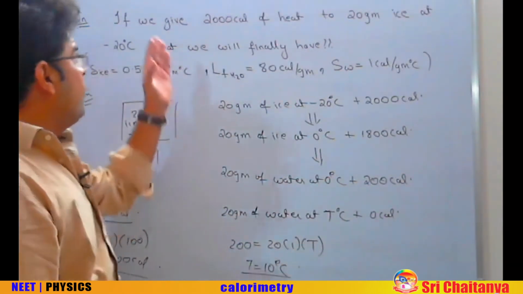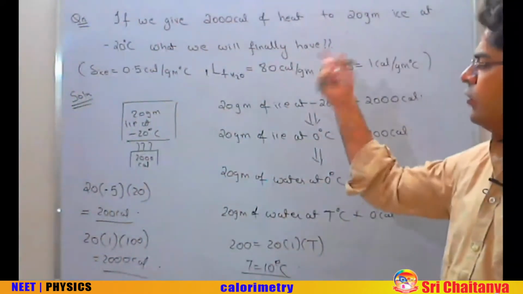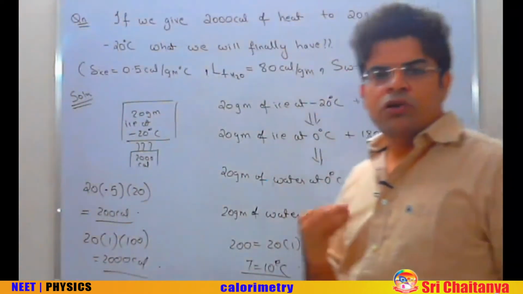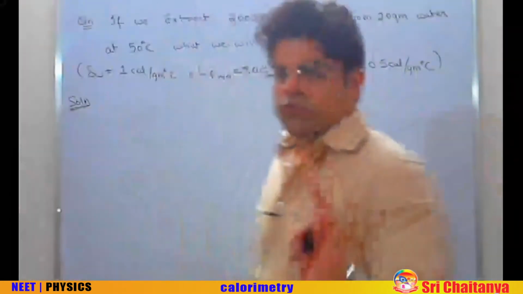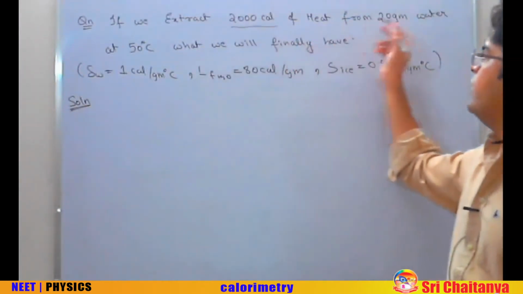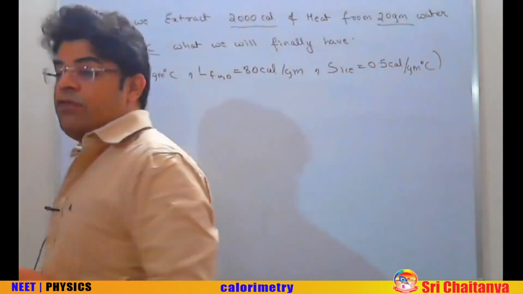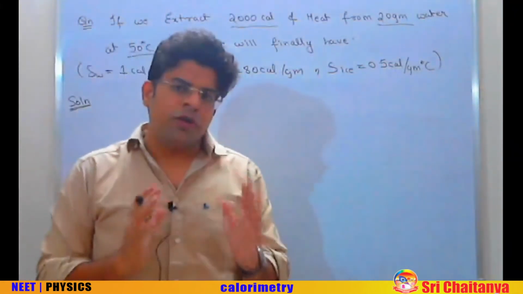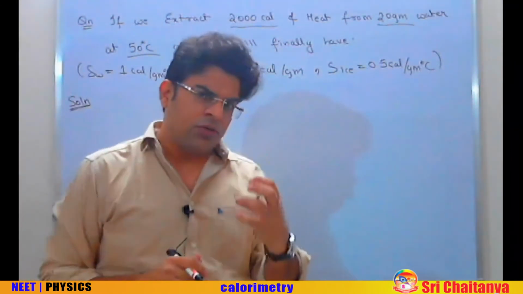So if you have 20 gram of ice at -20 and you provide it with 2000 calorie of heat, finally you are going to have 20 gram of water at 10 degree centigrade. So the next question is, if we extract 2000 calorie of heat from 20 gram of water at 50 degree centigrade, what will we finally have? So you have 20 gram of water at 50 degree centigrade and you wish to extract out 2000 calorie.